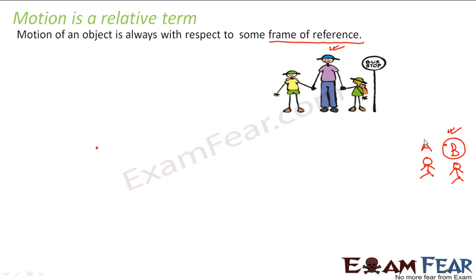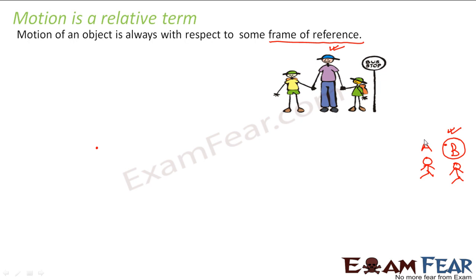Correct? So the motion of any object is always with respect to some frame of reference, because with one frame of reference an object might be at rest, whereas for another frame of reference the same object might be in motion. So motion is always dependent on a frame of reference. I hope I am able to explain. Now you understand why motion is a relative term.